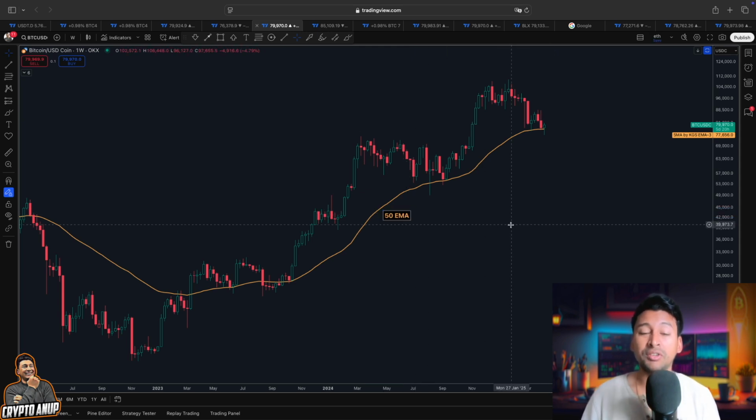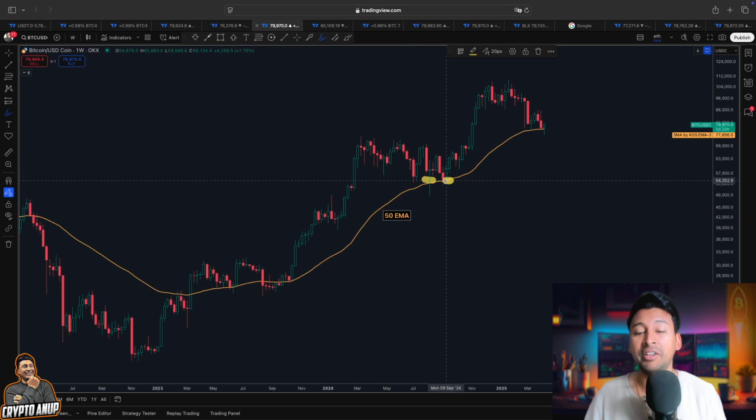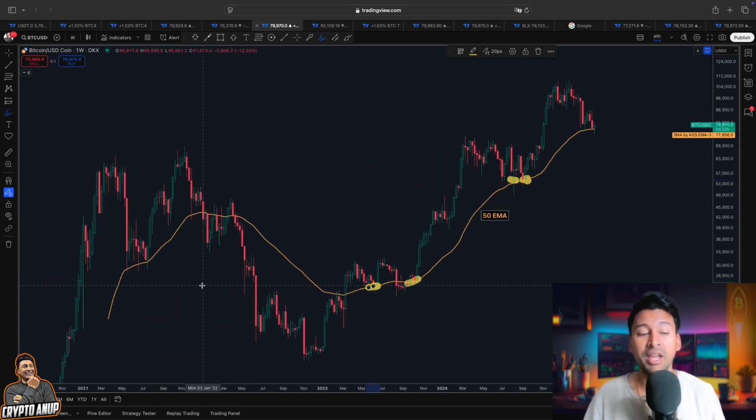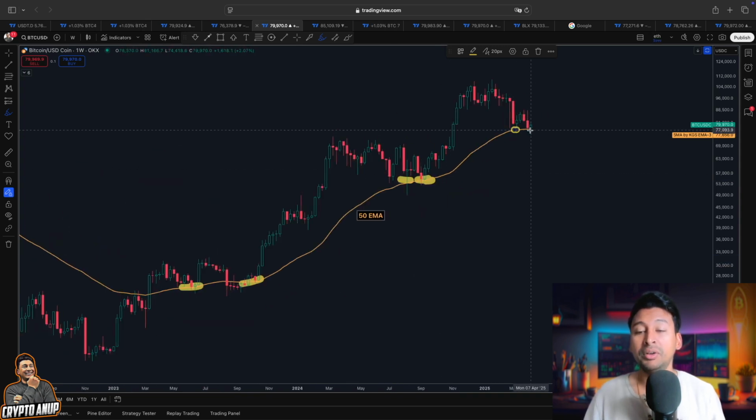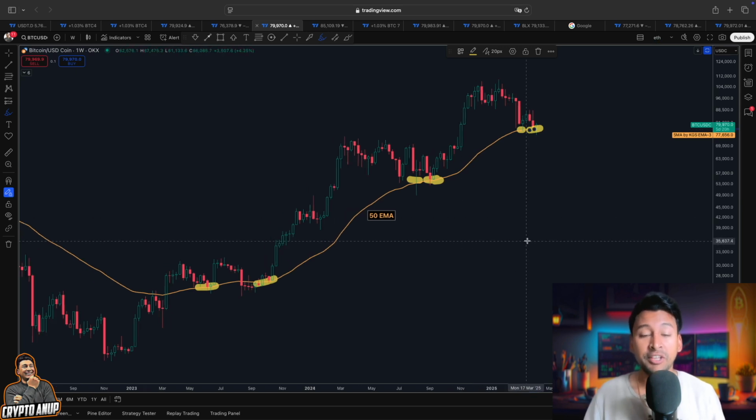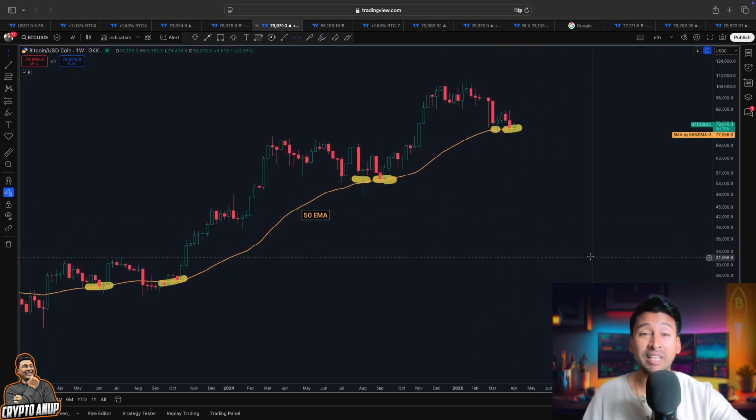Bitcoin coming for a retest around this 50 exponential moving average, because in the past price action, only after testing the support from this 50 exponential moving average, a proper retest around this area, Bitcoin has turned bullish. So this was a double retest around this 50 exponential moving average.